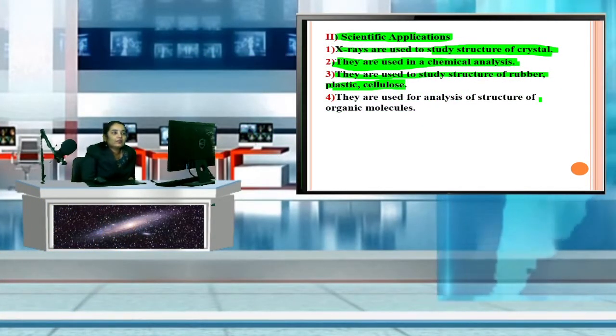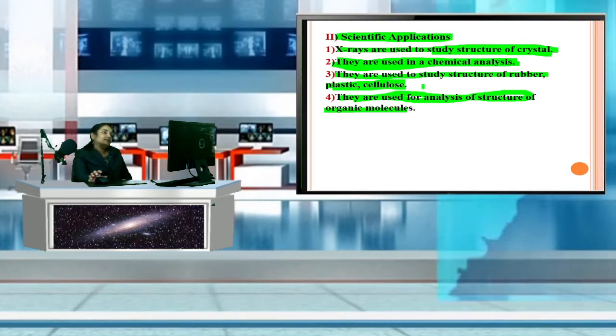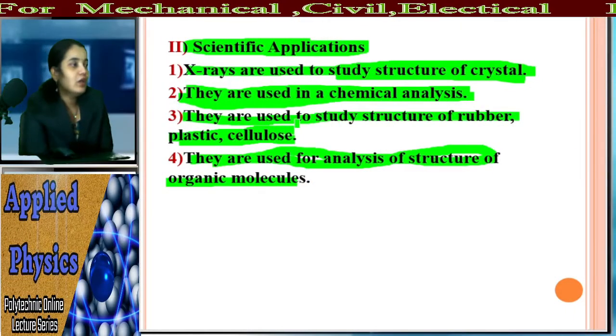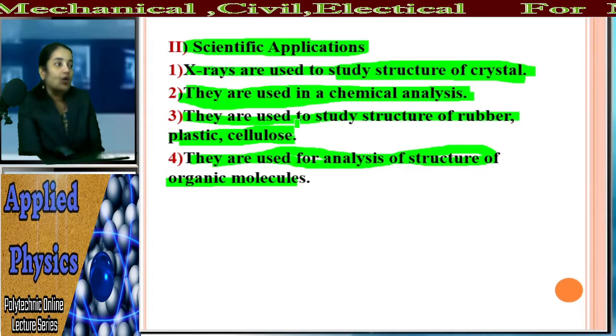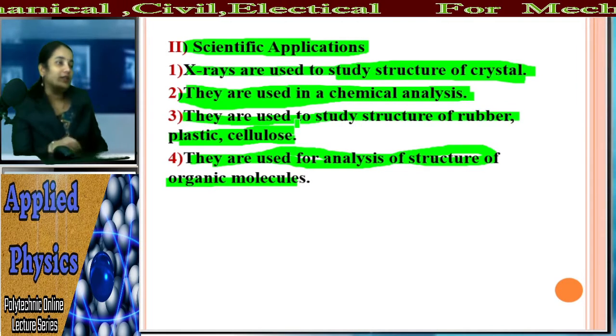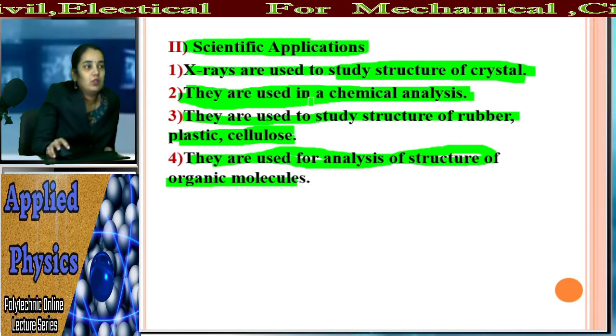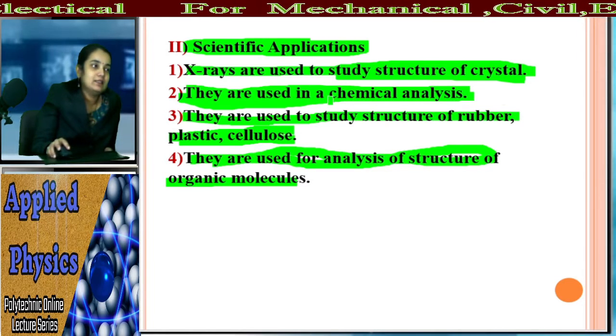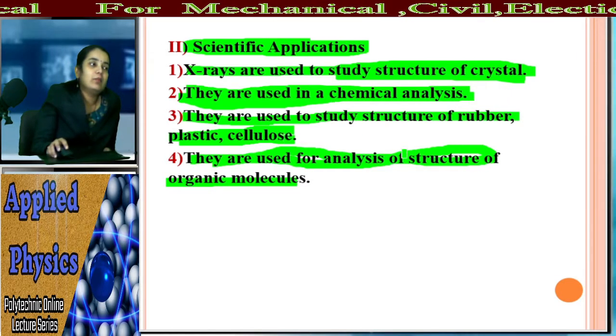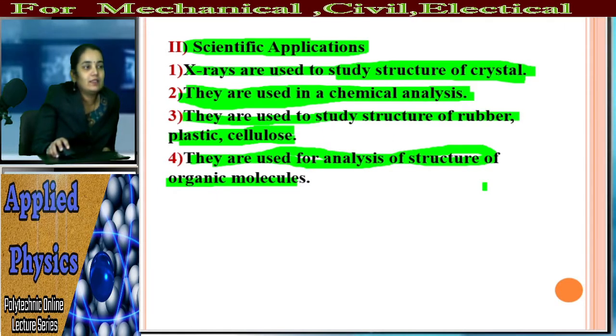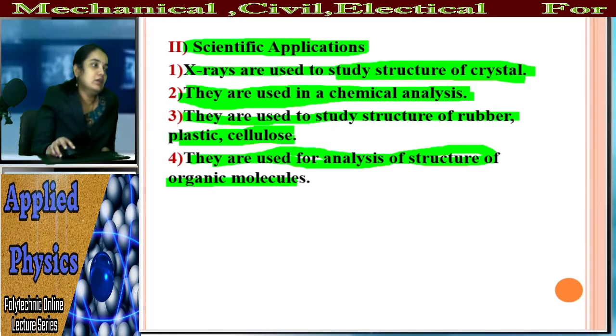What is the fourth application of X-ray? They are used for the analysis of structure of organic molecules. म्हणजे आपण जे ऑर्गॅनिक मॉलिक्युल्स आहेत त्या मॉलिक्युल्सचं स्ट्रक्चर जे आहे ते स्टडी करण्याचं काम सुद्धा कोण करणार आहे? एक्सरे करणार आहे. So these are the 4 scientific applications where the X-rays are used. What are these 4 scientific applications? To study the structure of crystal, that is the first. Second, they are used for chemical analysis. They are used to study the structure of rubber, plastic, cellulose. They are used for analysis of structure of organic molecules.